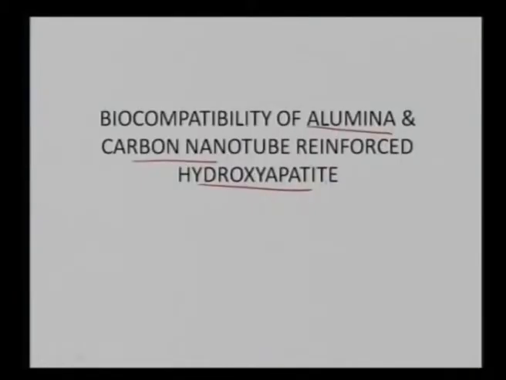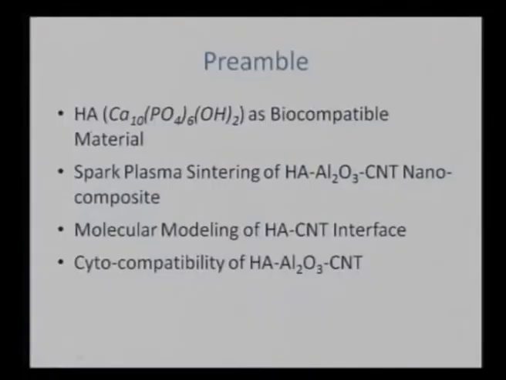So in this particular lecture, we will learn about the biocompatibility and the need of alumina and carbon nanotube reinforced hydroxyapatite. Hydroxyapatite is one of the very well known biocompatible materials because its calcium by phosphate ratio is 1.67, which is similar to that of bone and teeth. So that is the reason it has been chosen as a matrix for a biocompatible material.